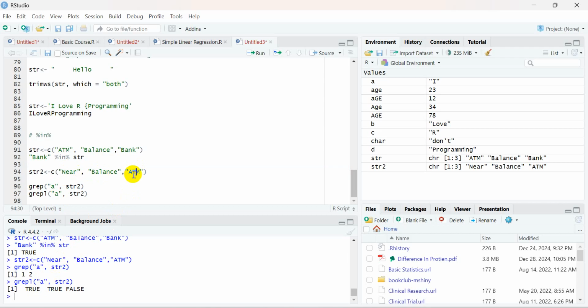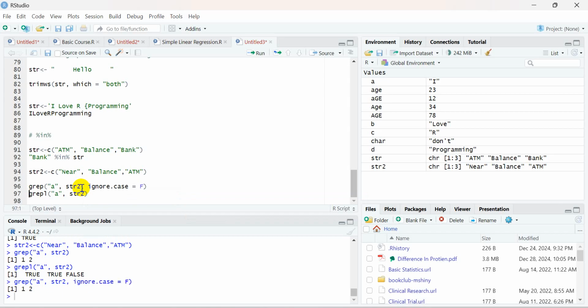This a has not been read by this particular command. Why? Because there is one more parameter which is called ignore.case. ignore.case is a function parameter which is used just to ignore the case. If I set ignore.case equal to true, then it will ignore the case, and now see here. This is telling me that in the first position, the second position and the third position, everywhere we are having a.